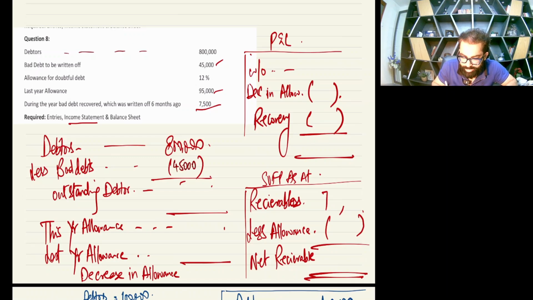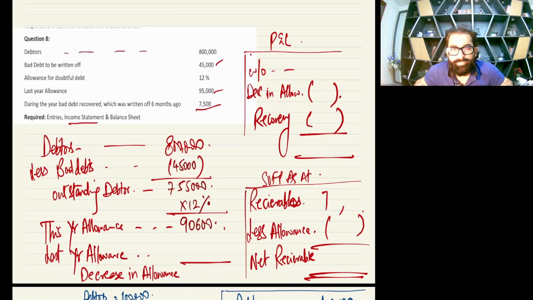So 800 minus 45,000 is 755,000. Now you'll apply the allowance percentage, which is 12%. So 755,000 into 12% is 90,600. This is your this year allowance.